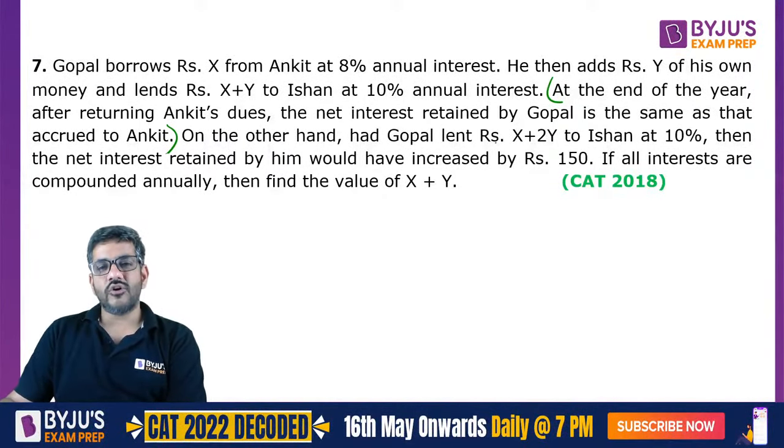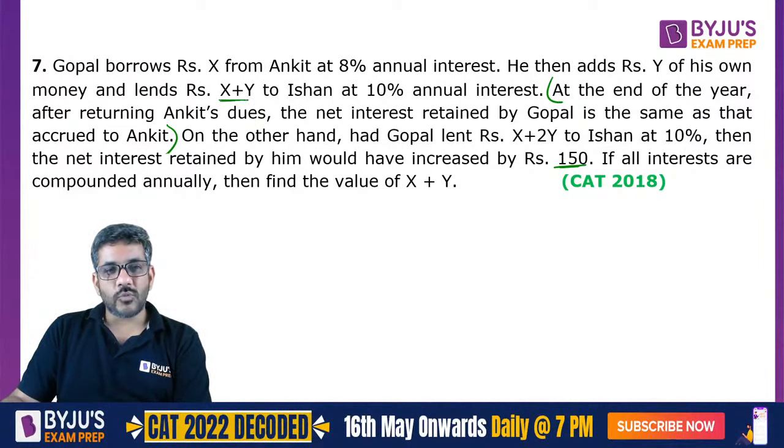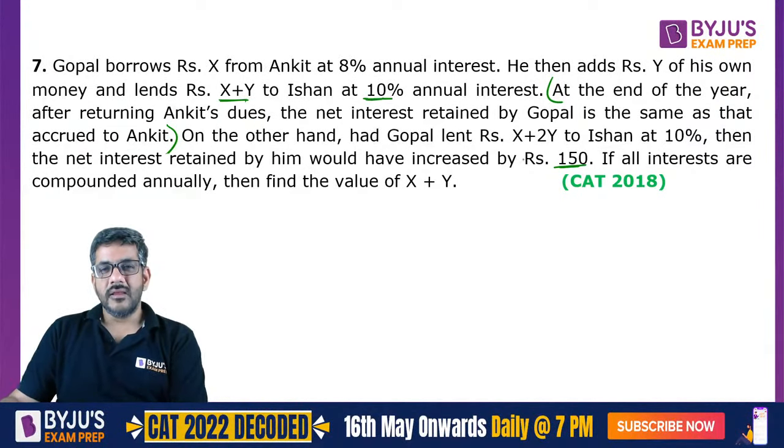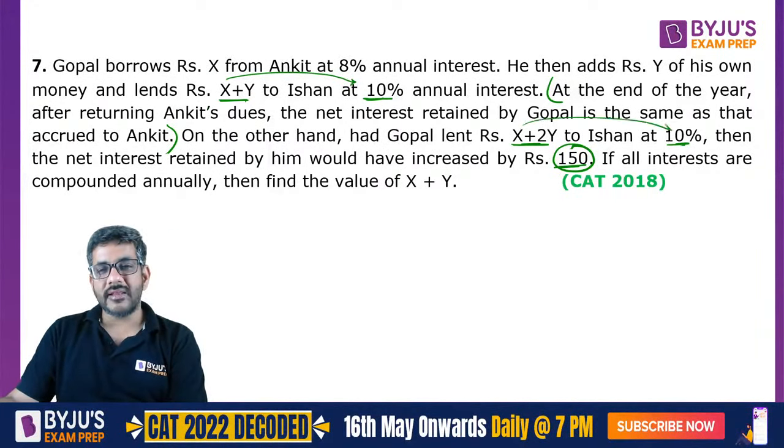On the other hand, had Gopal lent X plus 2Y to Ishan, then the net interest retained by him would have increased by 150. Now from here, when you give X plus Y to Ishan at 10%, and when you give X plus 2Y to Ishan at 10% again, you get 150 rupees extra. So what extra are you getting? Previously you were getting X ka 10%, now also you are getting X ka 10%. Previously you were getting Y ka 10%, but now you are getting 2Y ka 10%.